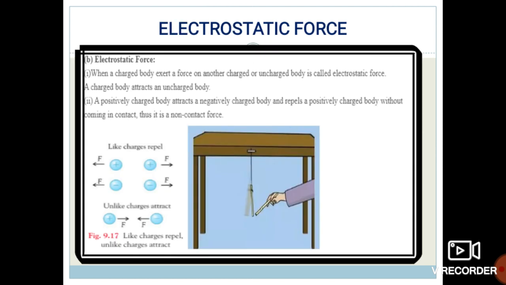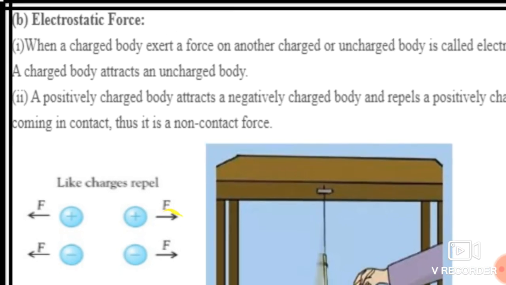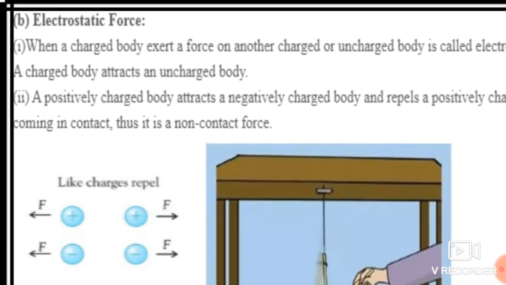Next one is the electrostatic force. See students, what is electrostatic force? Electrostatics means here certain electrons are there. When a charged body exerts a force on another charged or uncharged body, it's called electrostatic force. Again I repeat, when a charged body exerts a force on another charged or uncharged body.